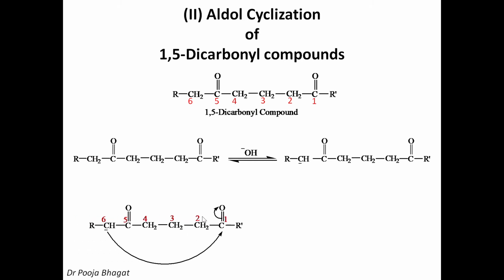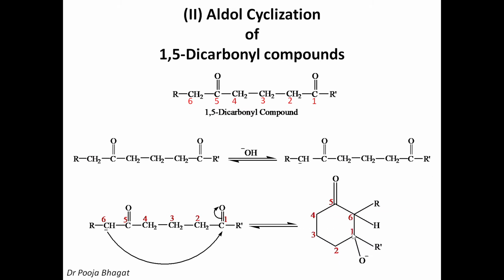Okay. Now number the enolate ion 1, 2, 3, 4, 5, 6. Because if you number it, it is easier to write down the cyclic structure because we have to write down the substituents also which are present in the ring. Okay. So the negative charge at the 6th position will attack at the carbonyl carbon and the double bond will be shifted toward the oxygen. So the bond between C1 and C6 leads to a 6-member ring. And now you number the 6-member ring.